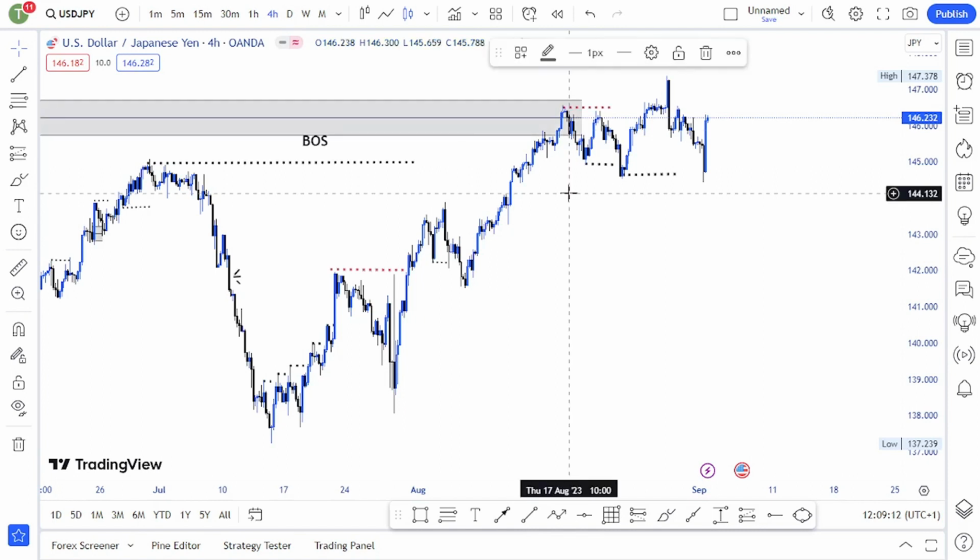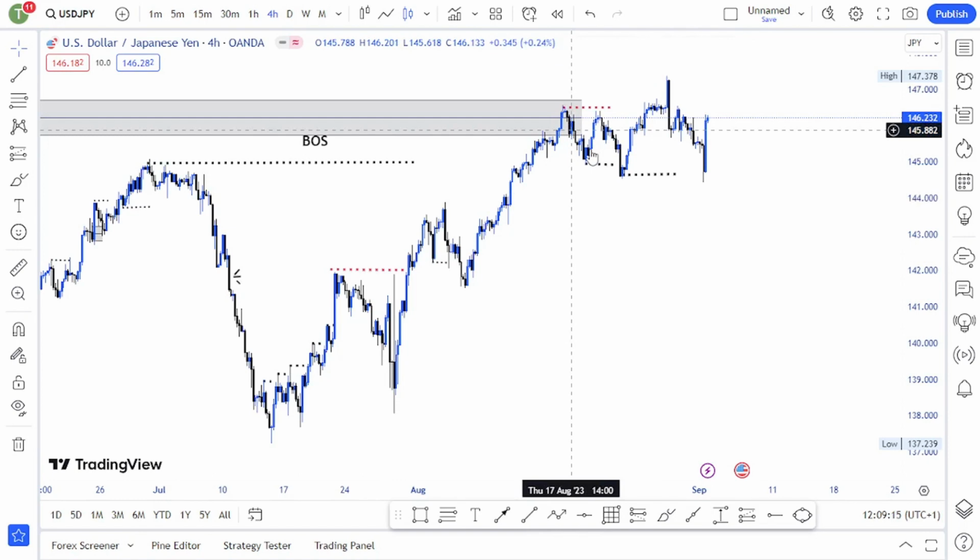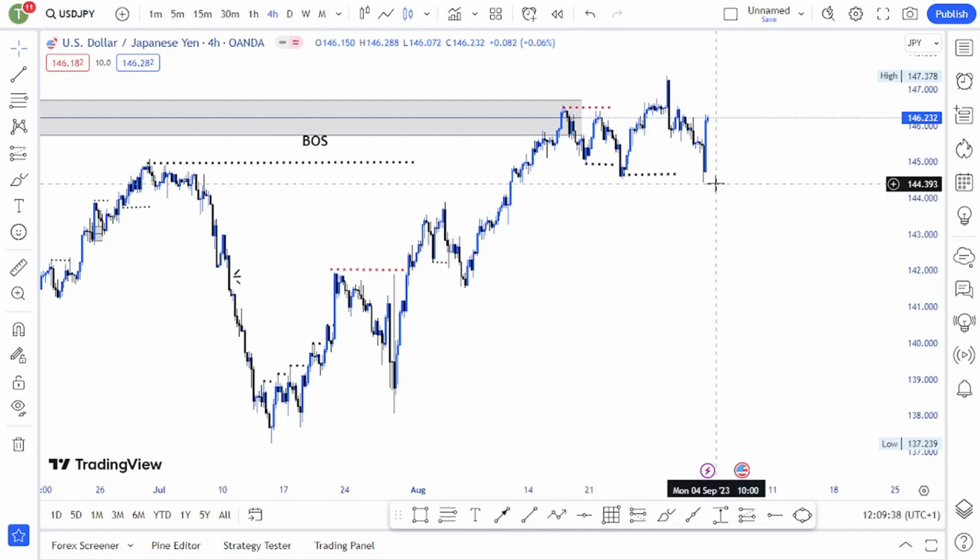This thing has been just up, change of character. It's a fake one, and then it goes up. So it goes up, it breaks structure here, but it couldn't close above. So price just went back into the zone, I mean into the range. So price is currently ranging between this supply and demand zone.